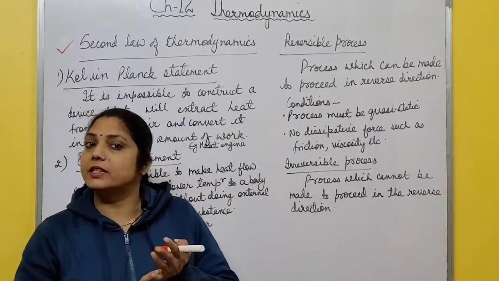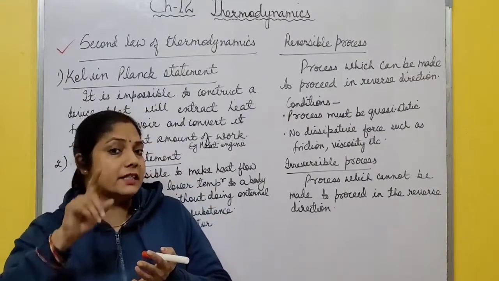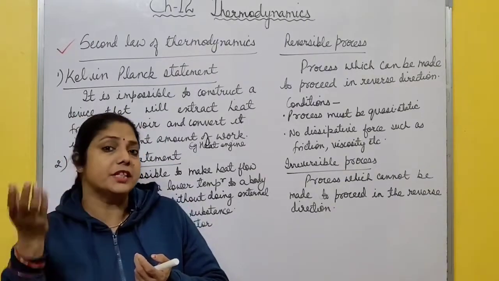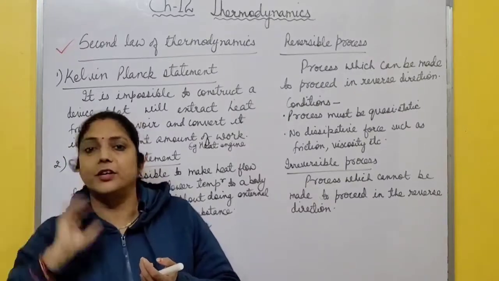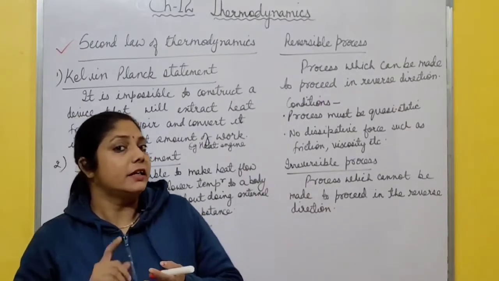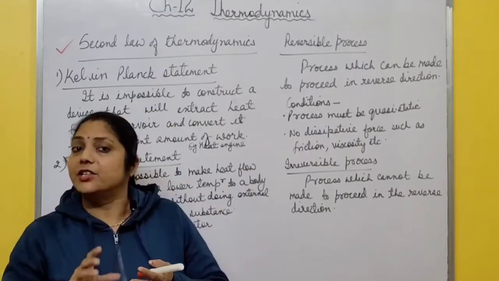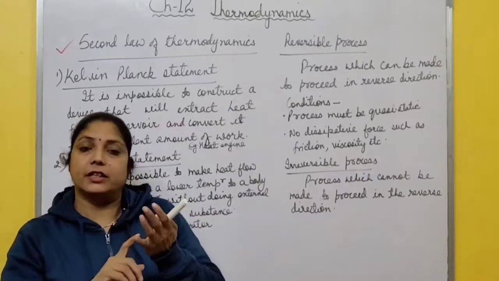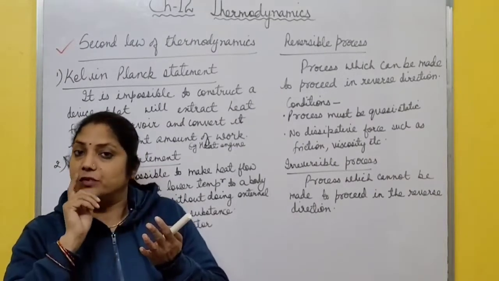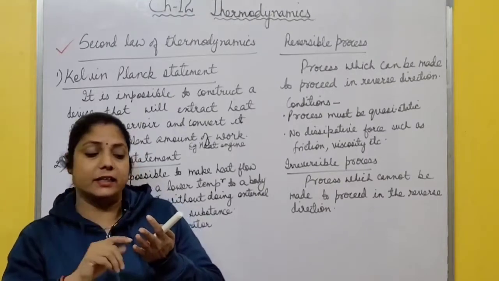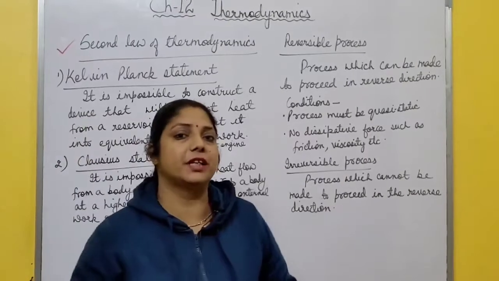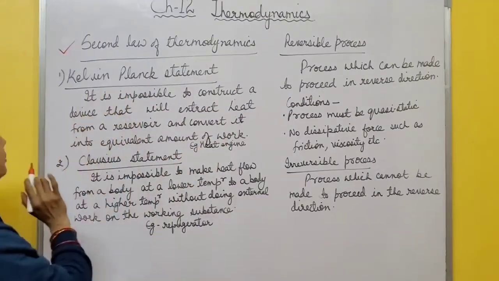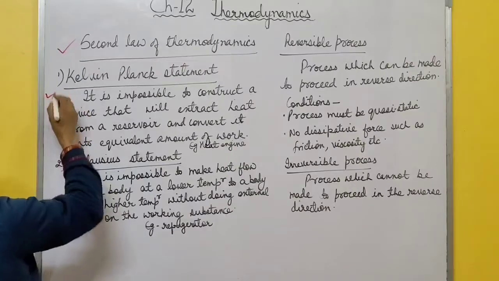Number two, it does not clearly indicate the extent to which heat energy is converted into mechanical energy, up to which extent amount of heat is converted into mechanical work. And number three, it does not clearly mention the conditions under which heat energy is converted into mechanical energy. So it does not tell clearly about the direction, up to which extent heat energy is converted into mechanical energy and under which conditions. So these are different limitations of first law of thermodynamics, and they were explained in second law of thermodynamics. So there are two statements of second law of thermodynamics.